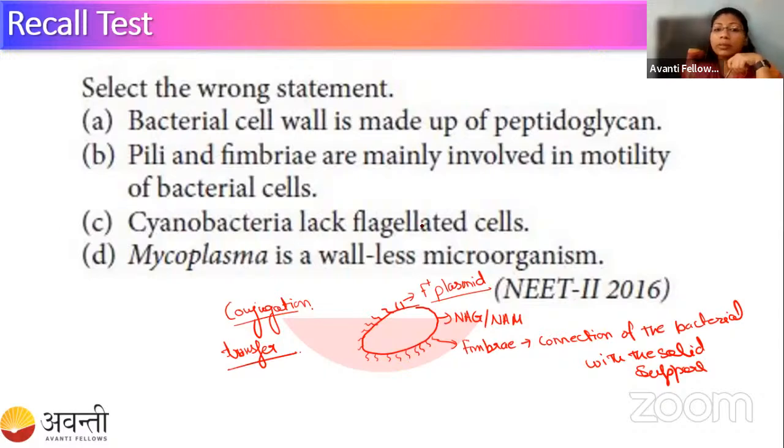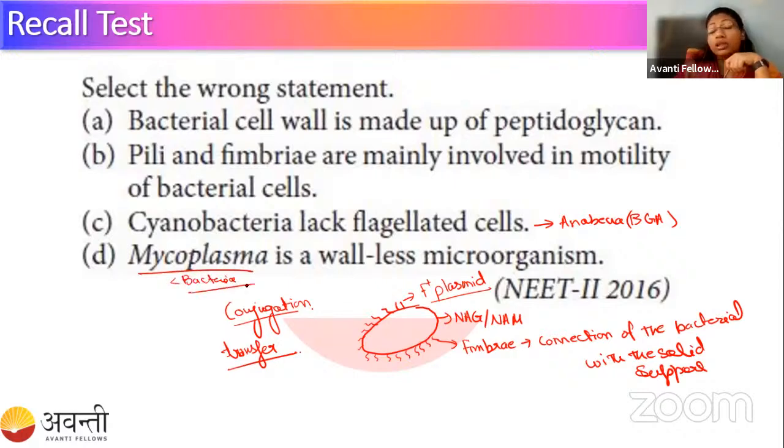Next statement is saying cyanobacteria lack flagellated cells. Yes, here we can include the example of Anabaena, which is a blue-green alga, a filamentous structure having a mucilaginous covering on it and helping in nitrogen fixation. So it does not have flagella. Then mycoplasma are the smallest among bacteria.